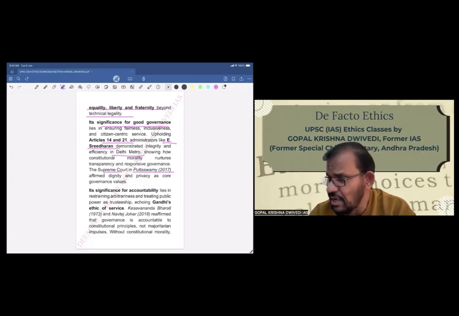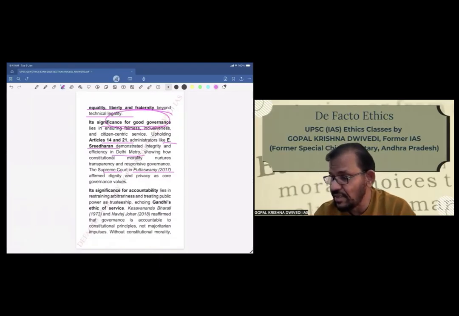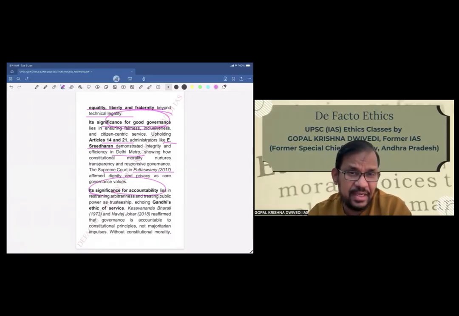So now you see, in the directive, two things have been asked. The significance of constitutional morality for public servants. The first thing is the role in promoting good governance, and second, ensuring accountability in public administration. So accordingly, we have divided it into two paragraphs. The first is the role in good governance, and the second, significance for accountability. So here, our answer is addressing the question head on. Basically, whatever is the directive, we are not deviating, not even one sentence here and there deviating from the directive.